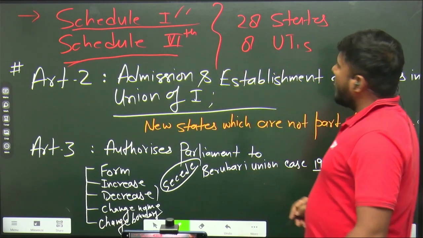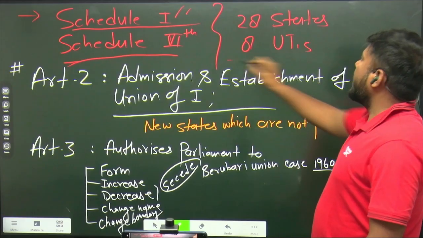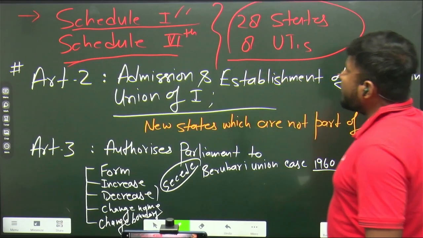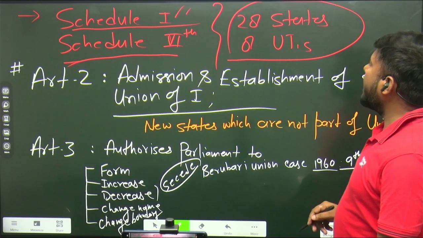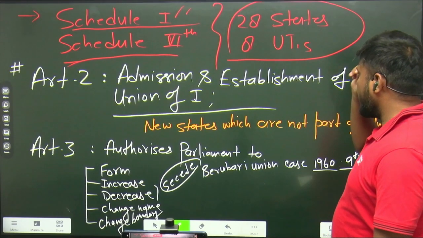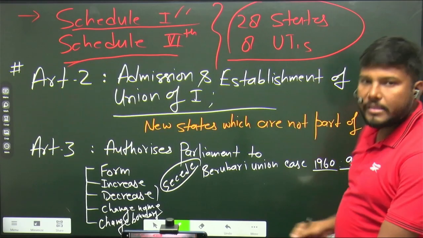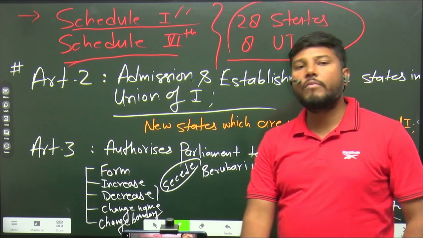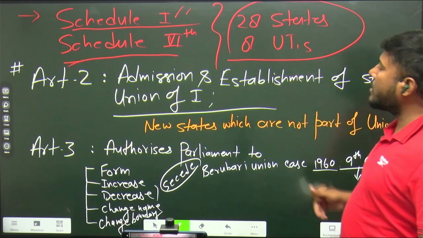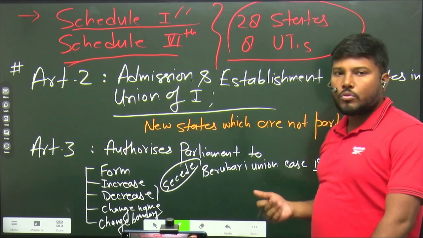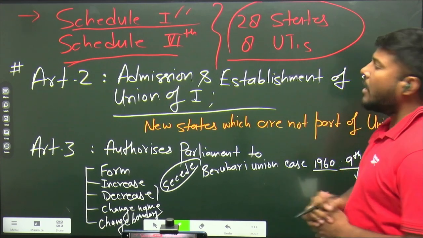So currently we have 28 states and 8 union territories. This is again the factual information. 28 states we have in our union, and 8 union territories, right? So combined, if we add one more category, the territories that may be acquired by India at any point of time, then this becomes the territory of India. I have just told you there are 3 categorizations; combining these 3 groups of states and territories, we talk about the territory of India.